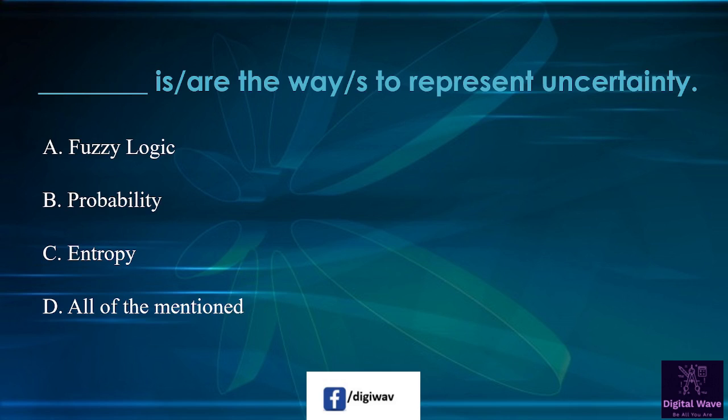Next question is blank are the ways to represent uncertainty. So first option available here, fuzzy logic. Second option is probability. Third option is entropy, and the last one is all of the mentioned. So right answer will be all of the mentioned.